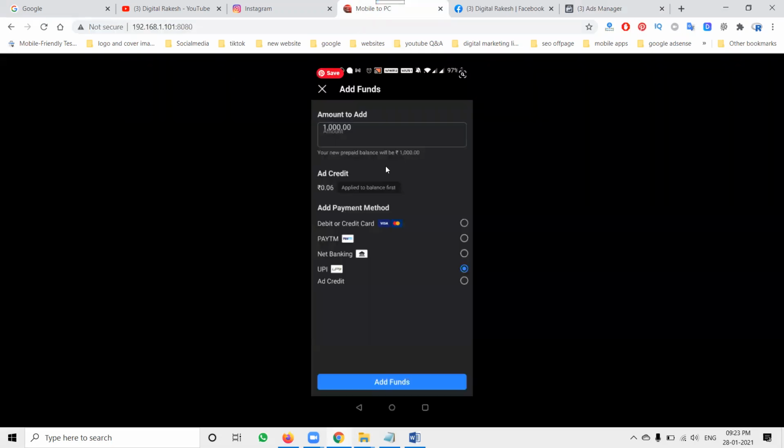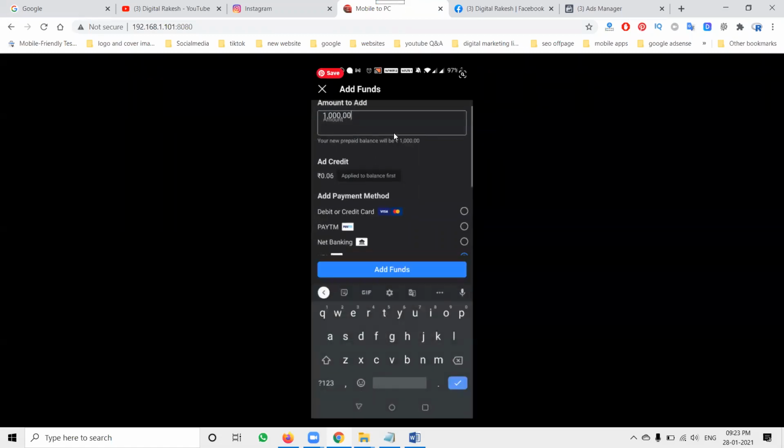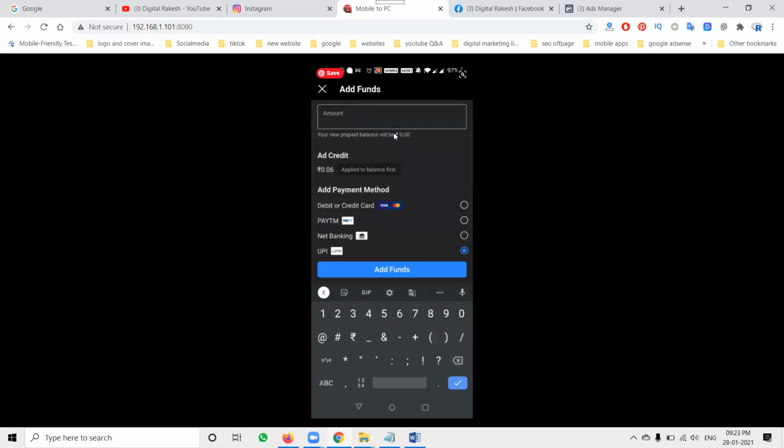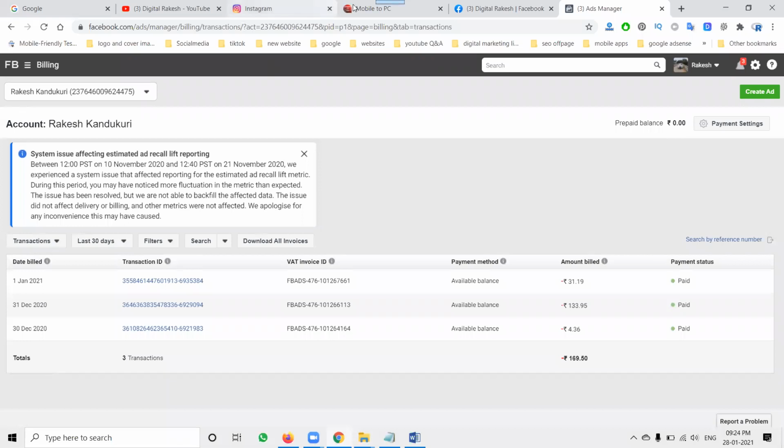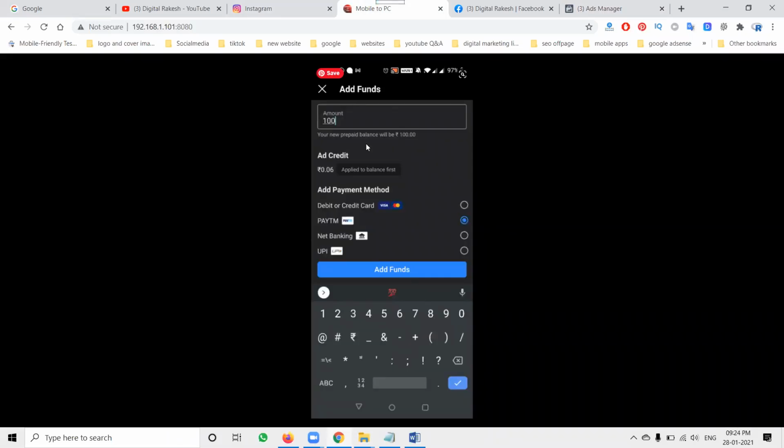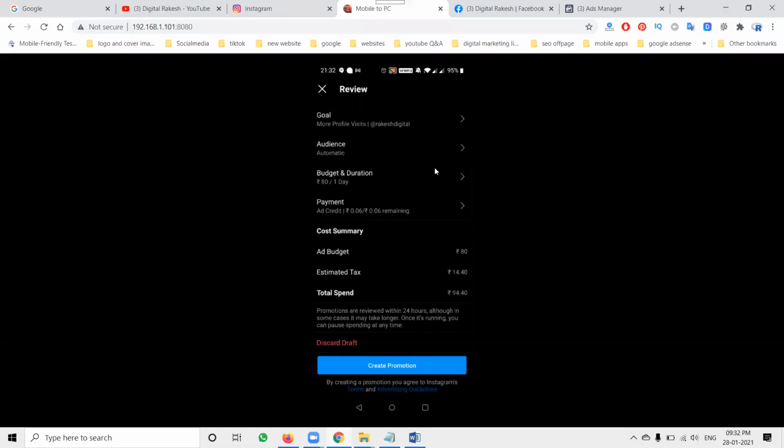Okay. Now coming to Instagram, I'm adding a budget of only 100 rupees. Now I'm adding 100 using the Paytm option. As per the instructions, I'm disabling the security option. After adding the payment, I'll show you here. Before that, we can check that the payment balance is 0. Now I'm adding 100 rupees here. So the budget was completed here.